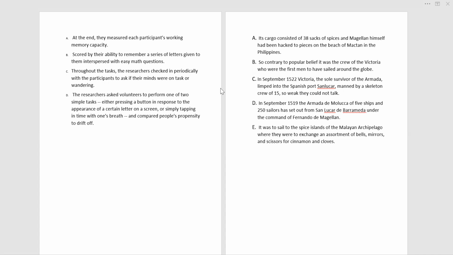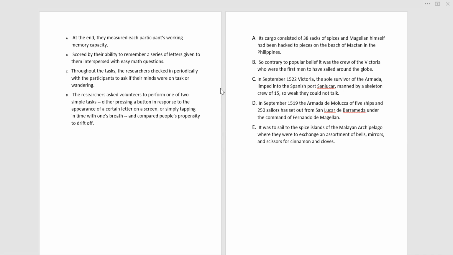Explanation. It is a cargo. A cargo consisted of 38 sacks of spices. So they went for this adventure, not for adventure but for a business reason, and this is what they are exchanging. And how they are going: it was a cargo consisting of 38 sacks of spices, and Magellan himself had been hacked to pieces on the beach of Mactan in the Philippines. You see, they're talking about the spices and 38 sacks of spices. There is a link in that.